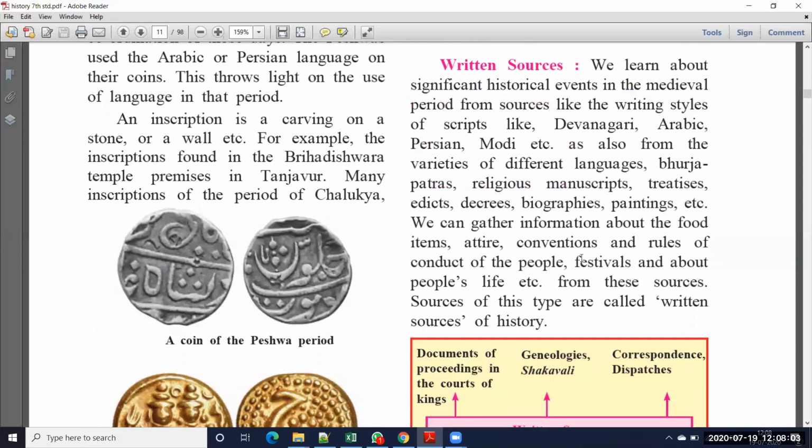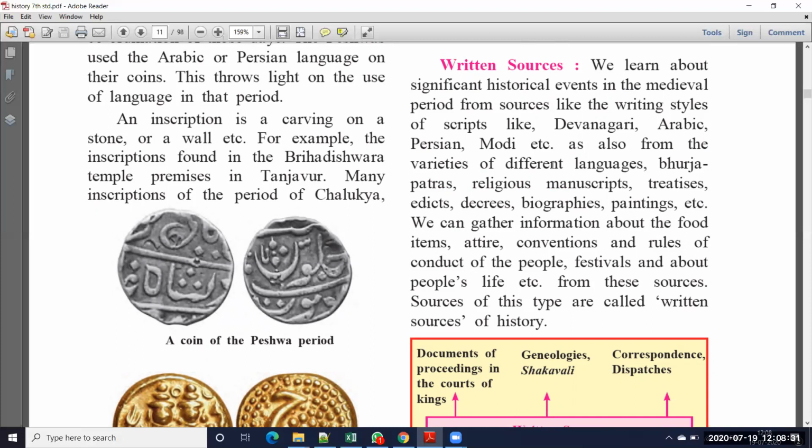We learn about significant historical events in the medieval period from sources like the writing styles of scripts like Devanagari, Arabic, Persian, Modi, etc. Written sources means the historical information they wrote in a book, or on a copper plate, or on a wall. That means it is in writing form only, not in a material form. That we call written sources.